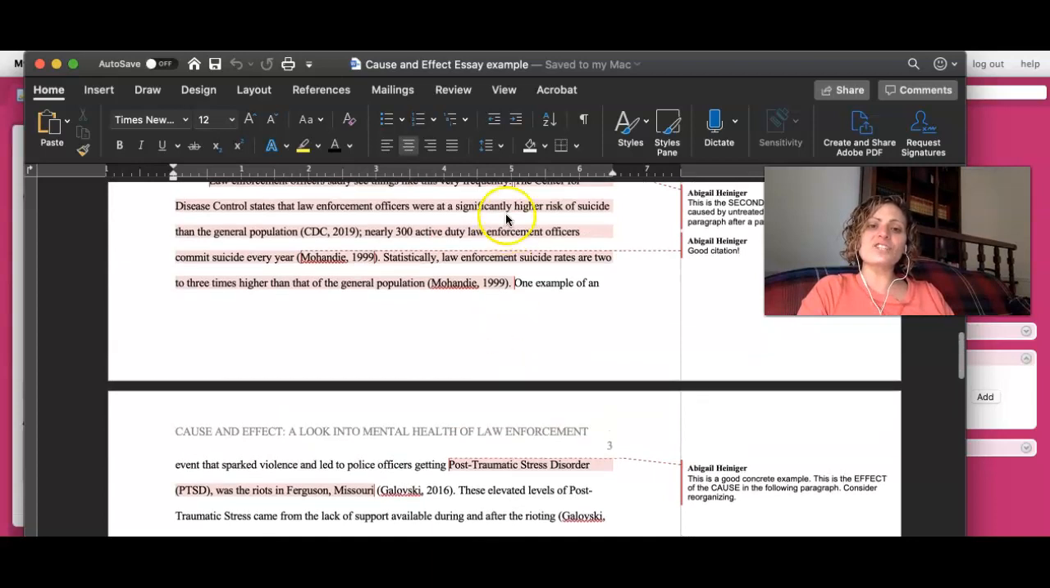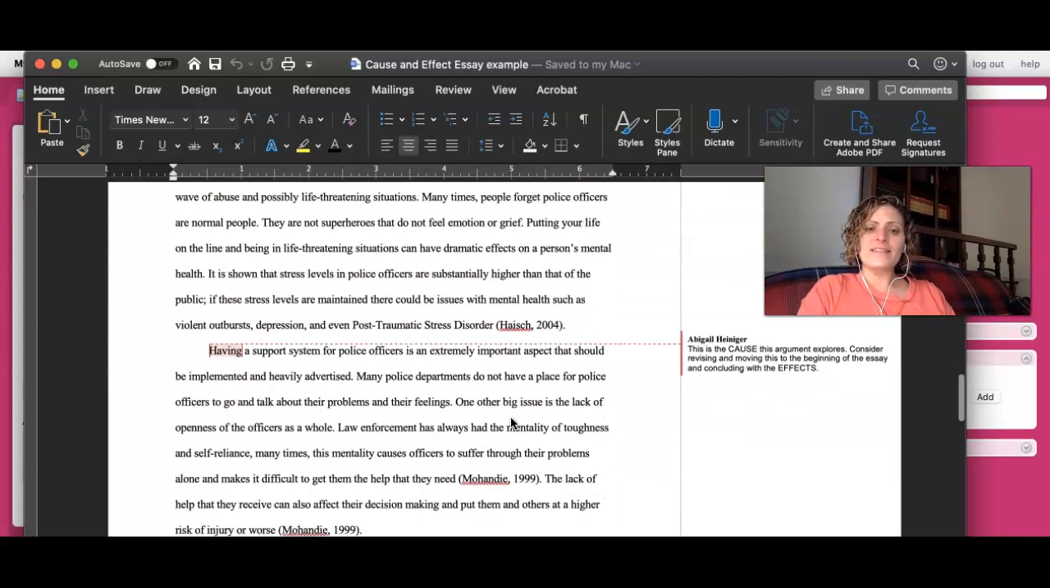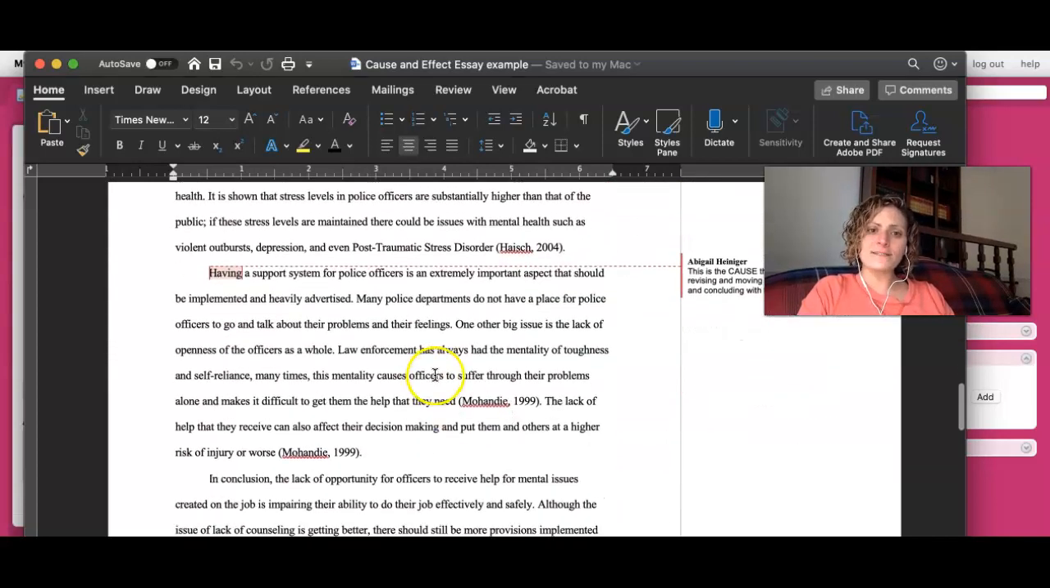In fact, we could say this is a chain effect that comes from this cause. The cause that's being explored here, a possible cause, is the lack of a support system, an internal support system for the mental health of law enforcement officers, as well as the reticence of law enforcement officers to make use of a support system like that. Notice how this is all well cited and supported.